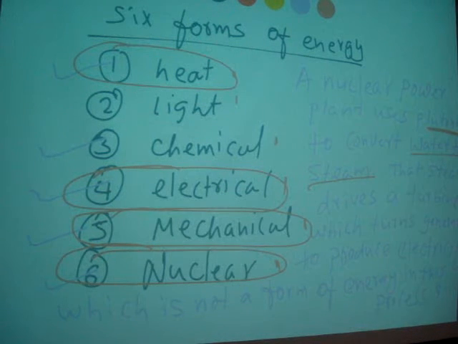Now, which is not a form of energy in this process, that we need to find. Here you can see plutonium, when we use it, is nuclear energy. Water to steam, so we convert into heat, and then steam drives the turbine, which is mechanical energy, and it produces electrical energy. So these are the forms of energy. You convert from one form to another.